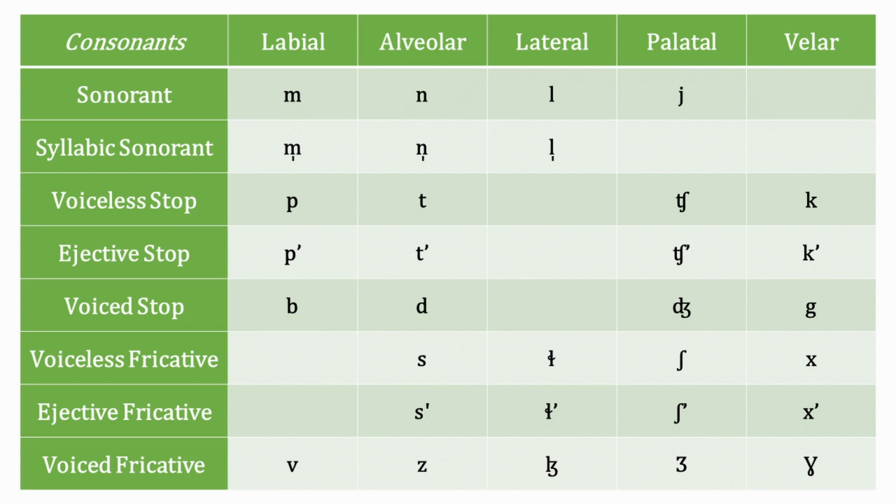The consonants are m, n, l, y, p, t, ch, k, b, d, j, g, s, sh, h, ts, q, v, z.